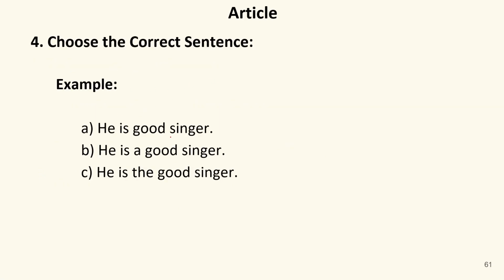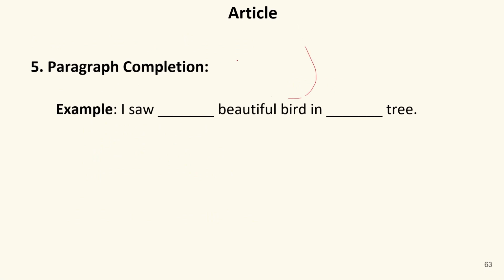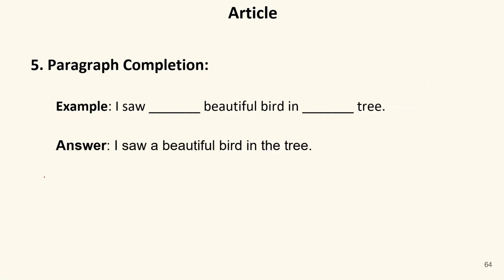Now choose the correct sentence. He is good singer. He's a good singer. He's the good singer. Singer is a noun, good is an adjective, and if we have this sequence, we use a, that is indefinite article. So B is the correct answer. Now we have to complete this paragraph. I saw a beautiful bird in dash tree. The correct will be, I saw a beautiful bird in the tree, because beautiful bird can be any, it's a single bird, but the tree is particular. That's why we use the.